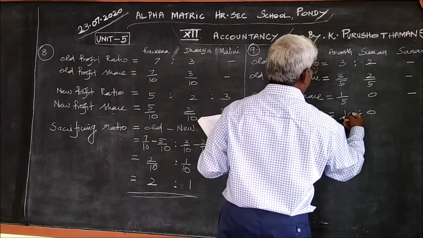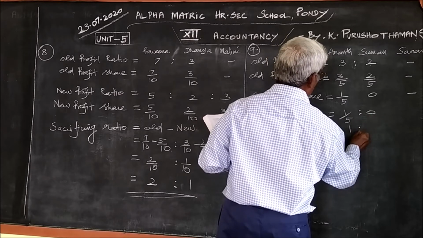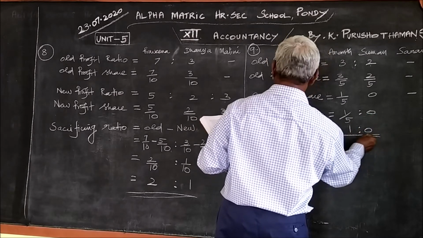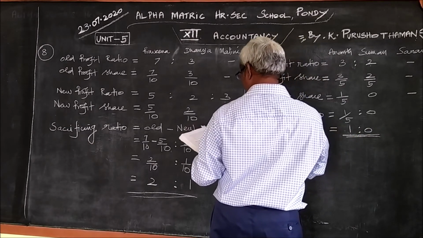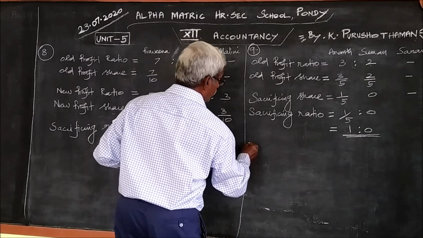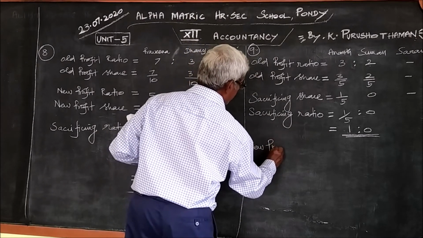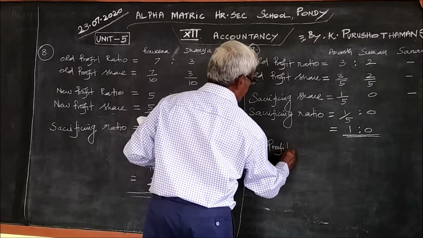Then if you multiply each by 5, 5 cancels, 0 into 5 is 0. Therefore 1 is to 0. This is the sacrificing ratio. Now, what is the new profit ratio?